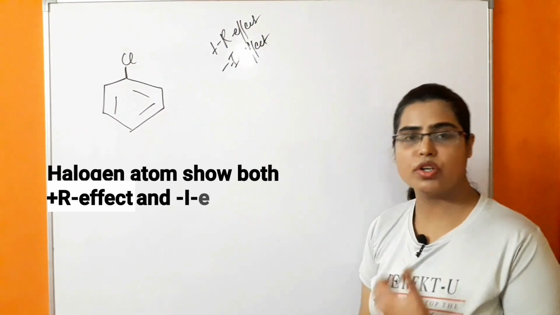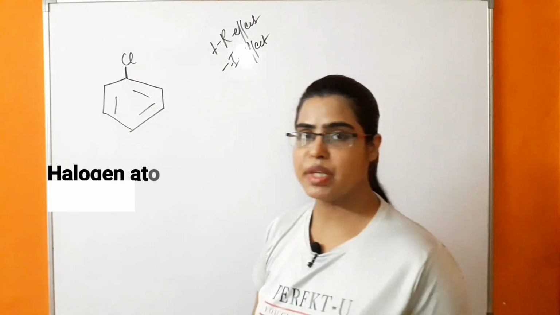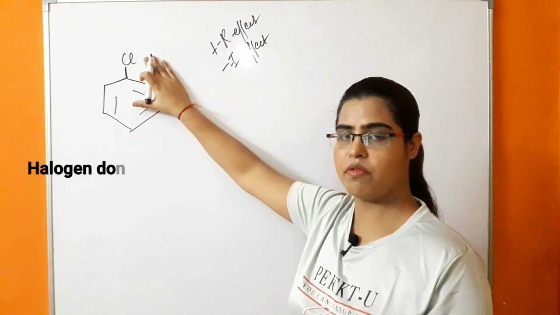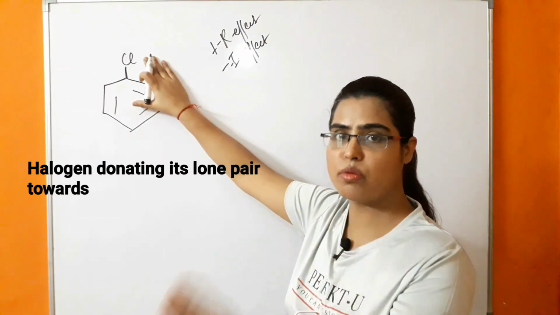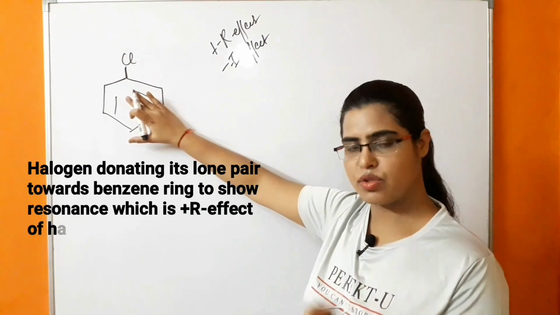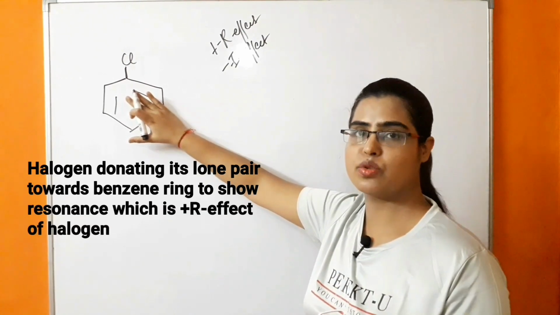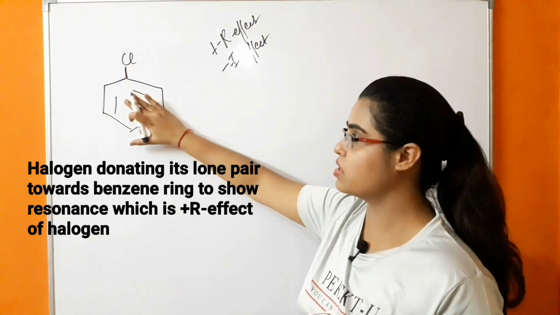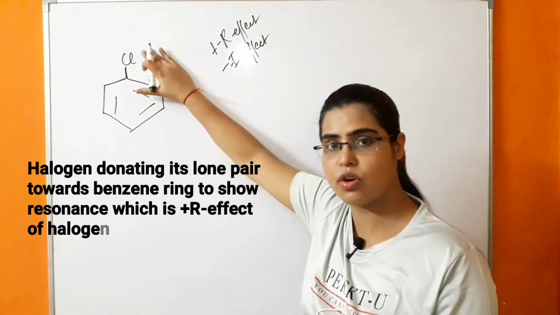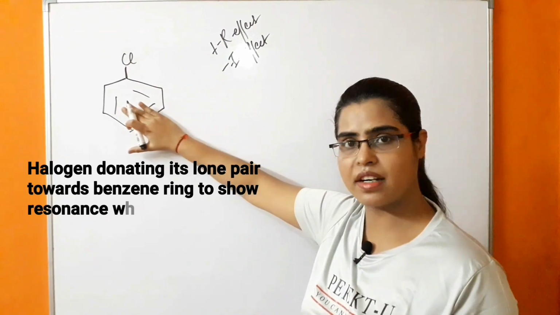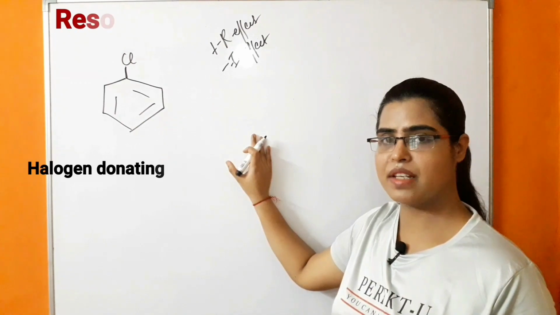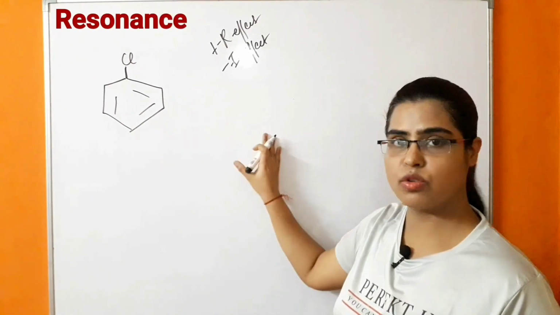So what is happening? What do you mean by plus R effect? It means halogen atoms are donating their lone pair of electrons. They are moving their lone pair of electrons towards the benzene ring. Because of that, resonance takes place, and this resonance is the plus R effect, because in this the substituent is donating its lone pair of electrons towards the benzene ring. So how does it show the plus R effect? How does resonance take place in the case of these halogen atoms?